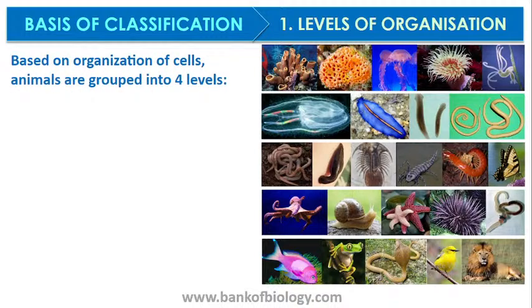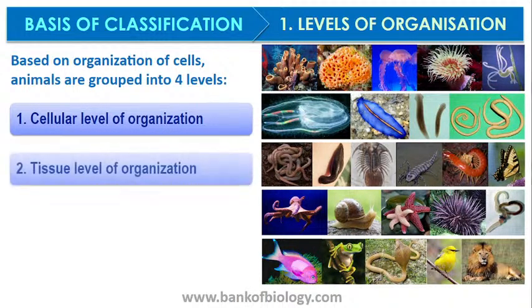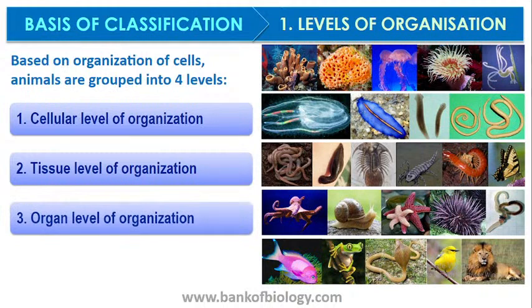Based on this, animals are grouped into 4 levels. Those are cellular level of organization, mostly you can see in poriferans, the lower level, and tissue level of organization, which you can see in some of the phyla. Then you have organ level of organization, where organs have developed but without any organ system.